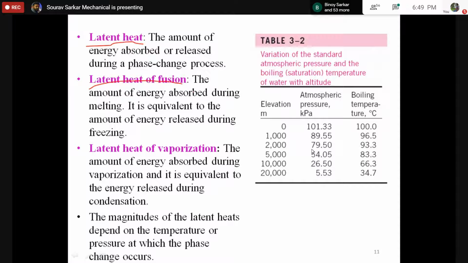So if you are going for freezing, you need to extract the heat. If you are going to melt it, you need to supply energy. We know what is called latent heat of vaporization. If you are going to convert from liquid to vapor, you need to supply the latent heat of vaporization. And if you are trying to condense it, you have to extract the latent heat of vaporization. So these are the terms we are already aware of. I am just repeating in case you have forgotten this.